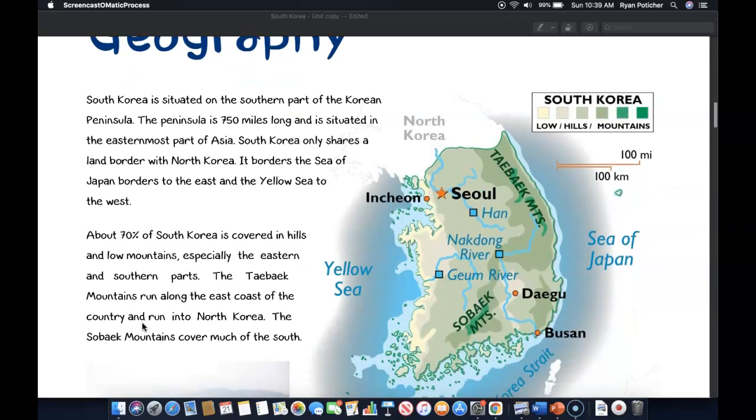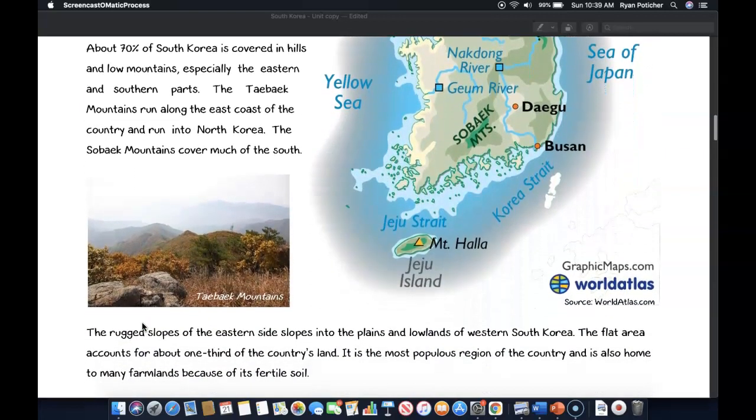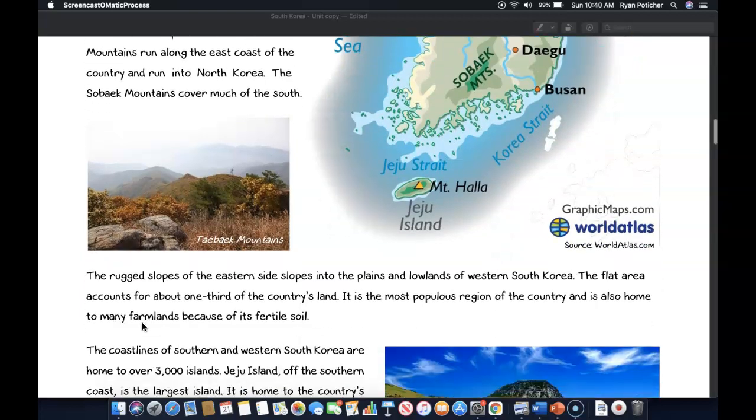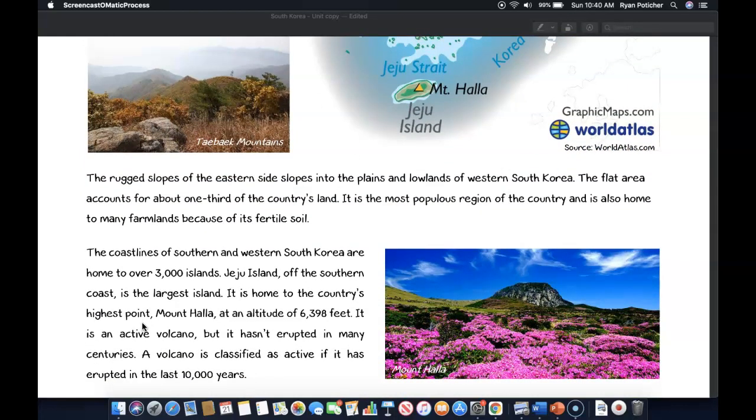About 70% of South Korea is covered in hills and low mountains, especially the eastern and southern parts. The Taebaek Mountains run along the east coast of the country and run into North Korea. The Sobaek Mountains cover much of the south. The rugged slopes of the eastern side slope into the plains and lowlands of western South Korea.